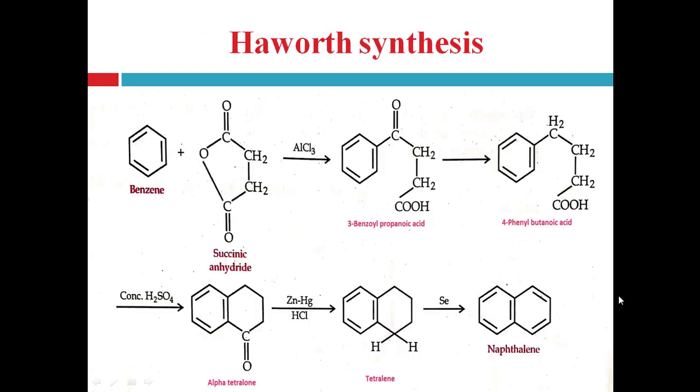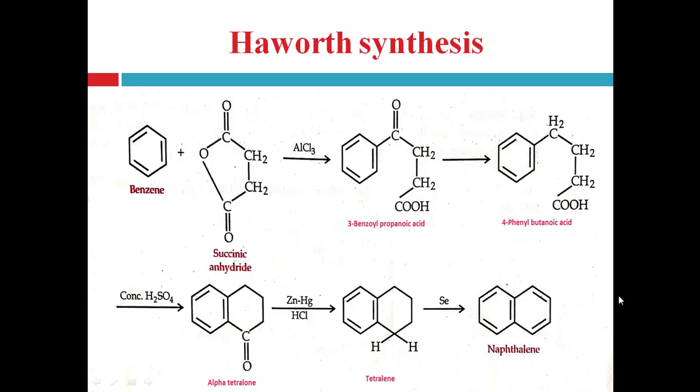First one is Haworth synthesis, in which benzene reacts with succinic anhydride in presence of aluminium chloride and forms 3-benzoyl propionic acid. First step is nothing but the Friedel-Crafts acylation of benzene, right?